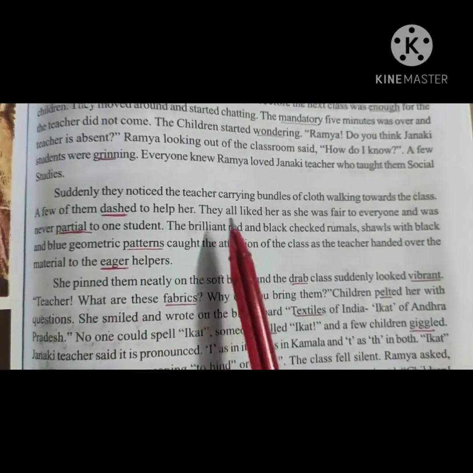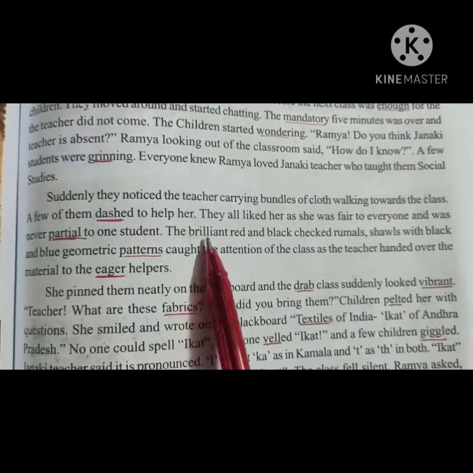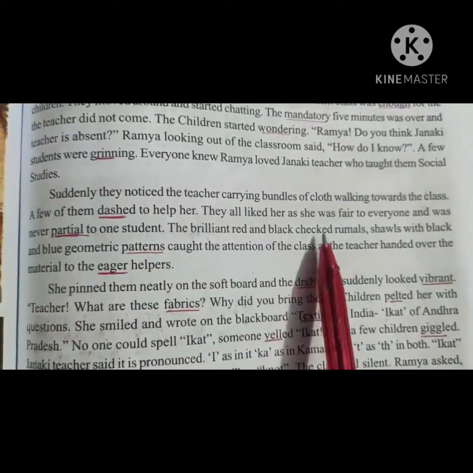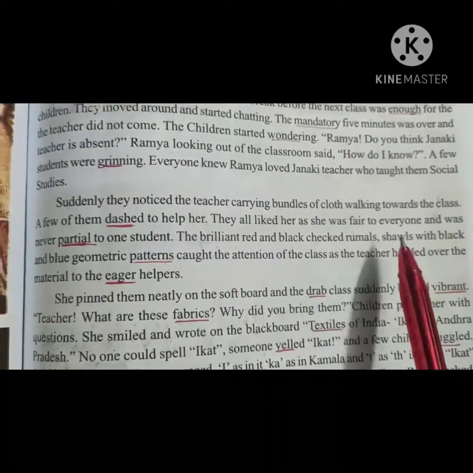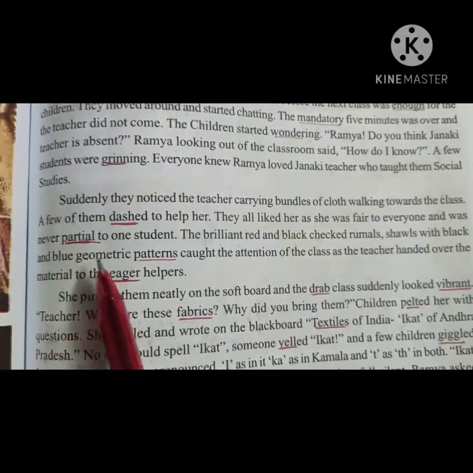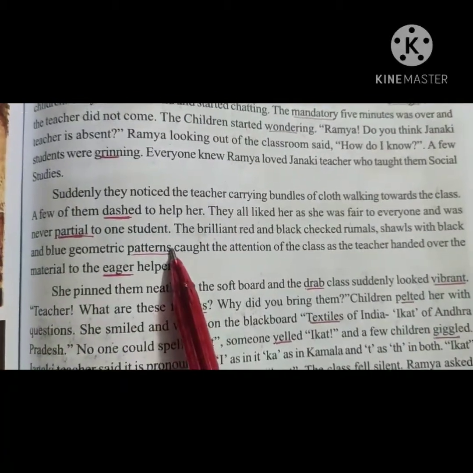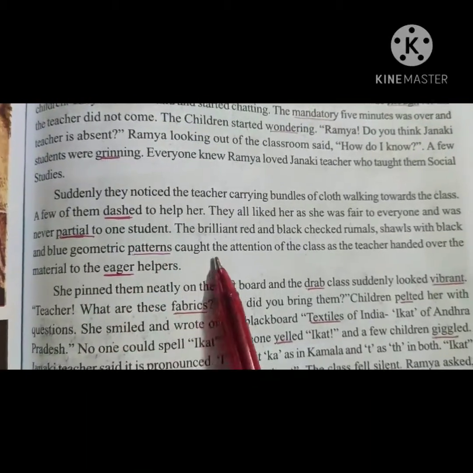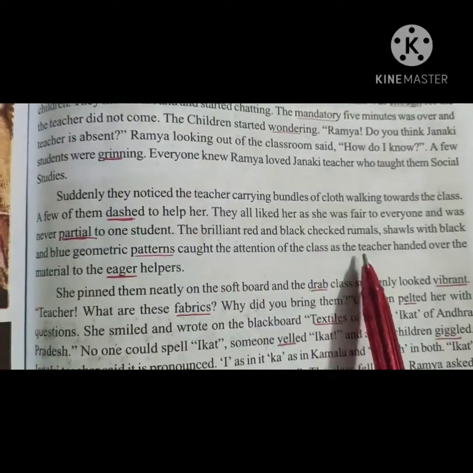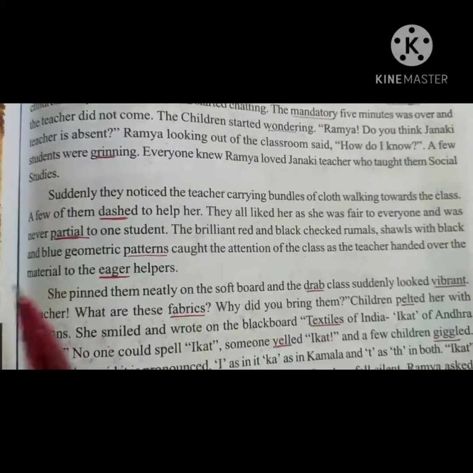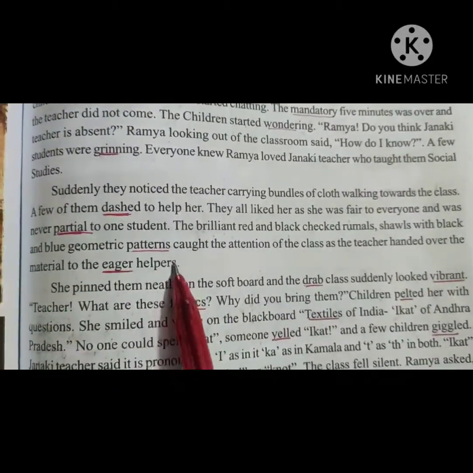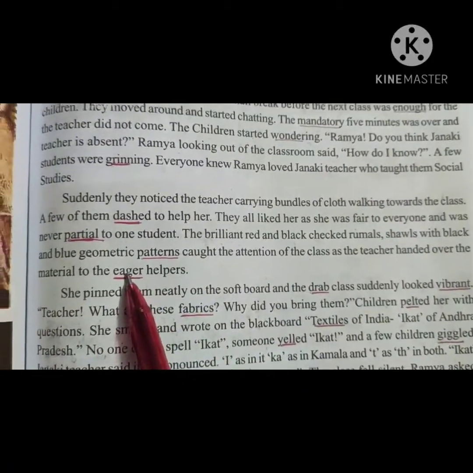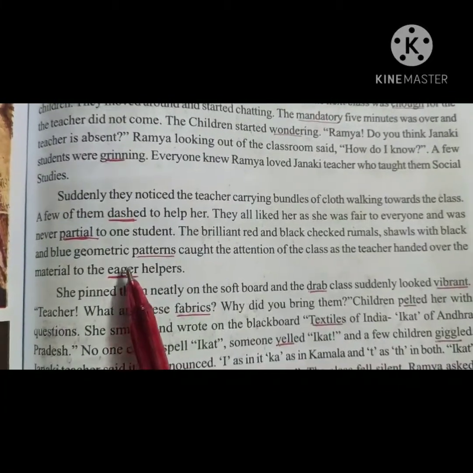So the brilliant, what did the teacher bring there? The teacher brought red and black checked rumals, shawls with black and blue geometric patterns. Meaning of patterns, designs. Various designs caught the attention of the class as the teacher handed over the material to the eager helpers. Meaning of eager, very interested and excited by something.